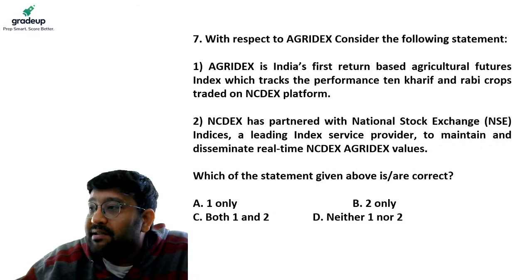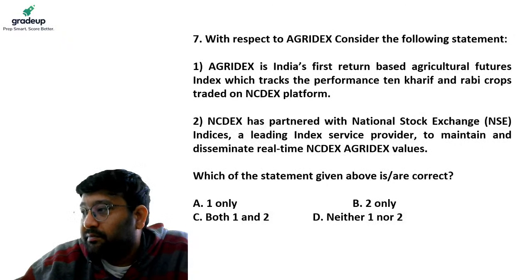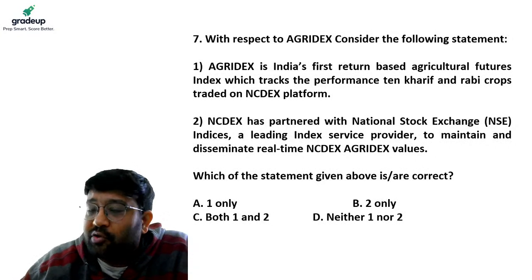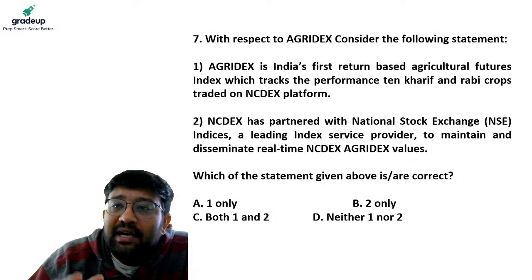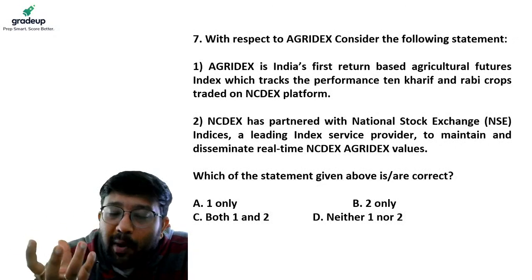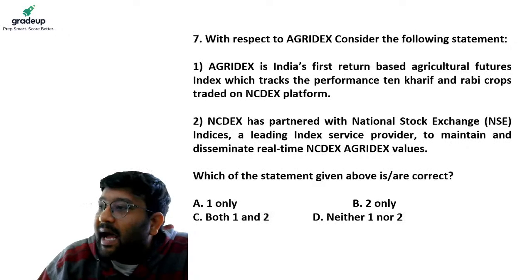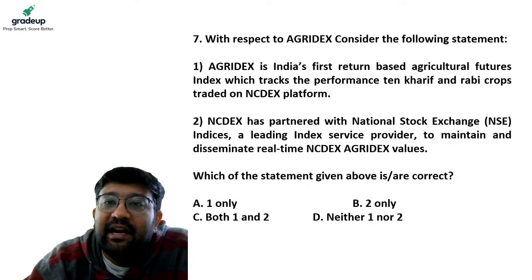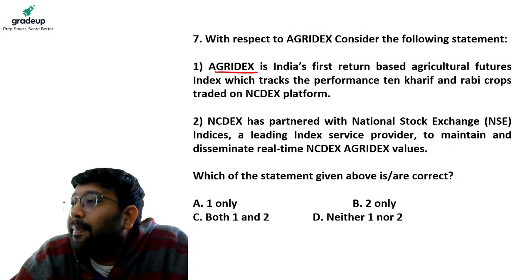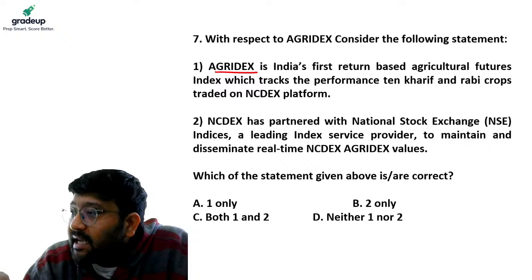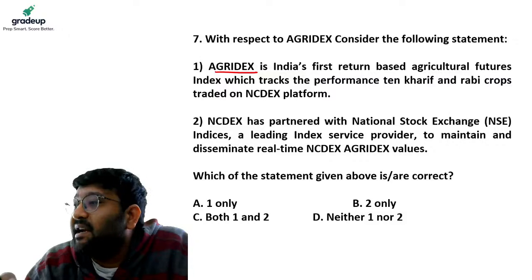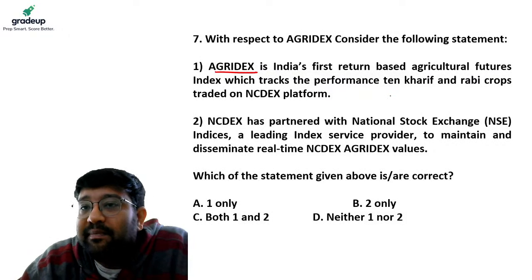I think now I should answer the question. Most of the people are saying B, then some people are saying C. So let's answer this question. NCDEX is a commodity exchange. It has announced trading of the country's first future index called AGRIDEX. It is India's first return-based agriculture future index and it tracks both Kharif and Rabi crops.